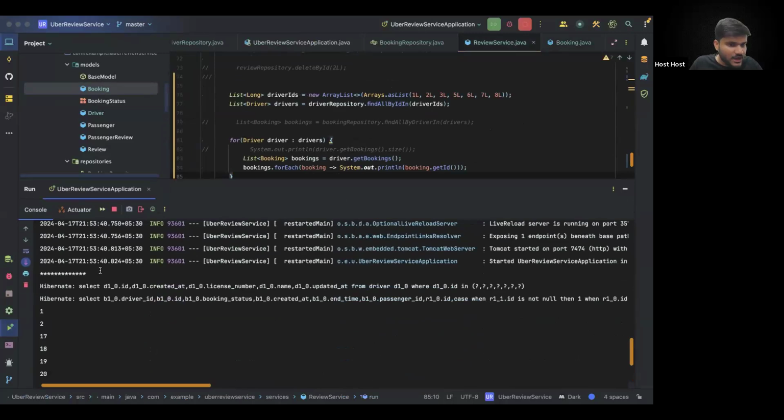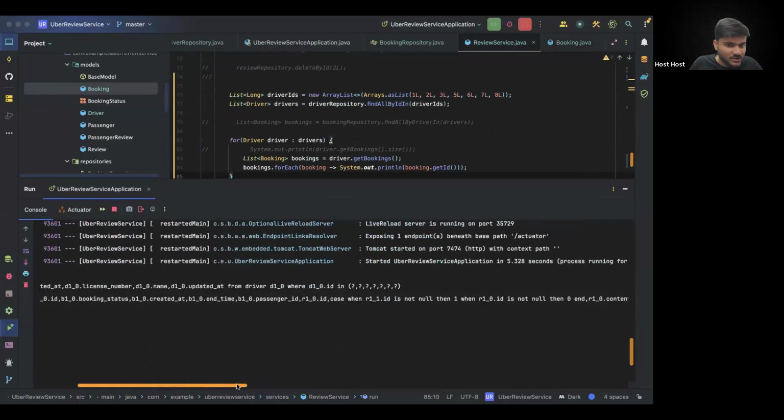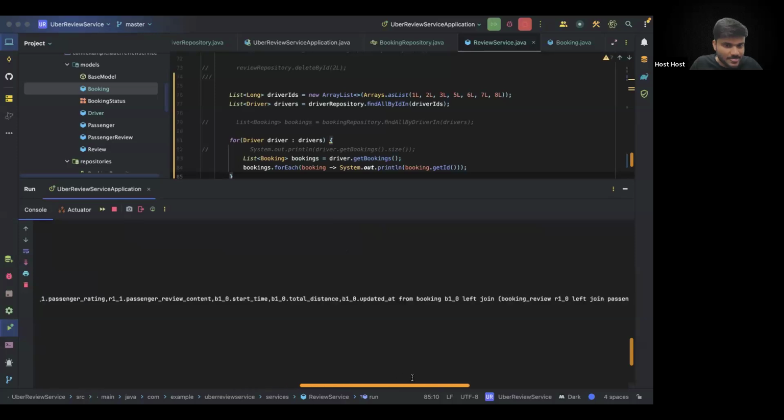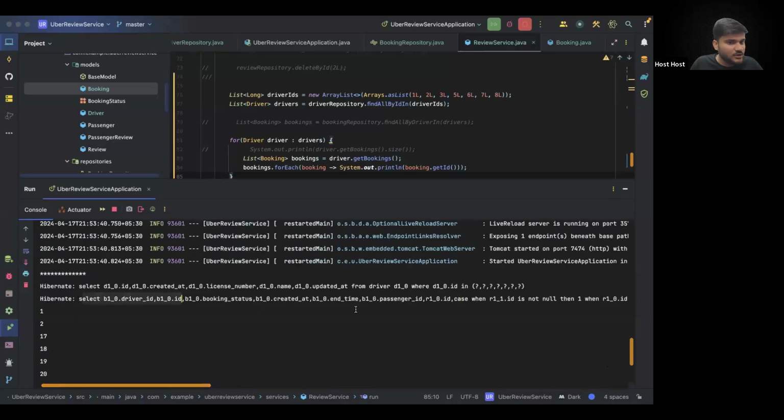Can you see? Now also this is working fine. Make sense? Now also it is working fine. You don't need to make fetch type lazy or anything as such. See? So it will make the whole join query, but still only a single query altogether.